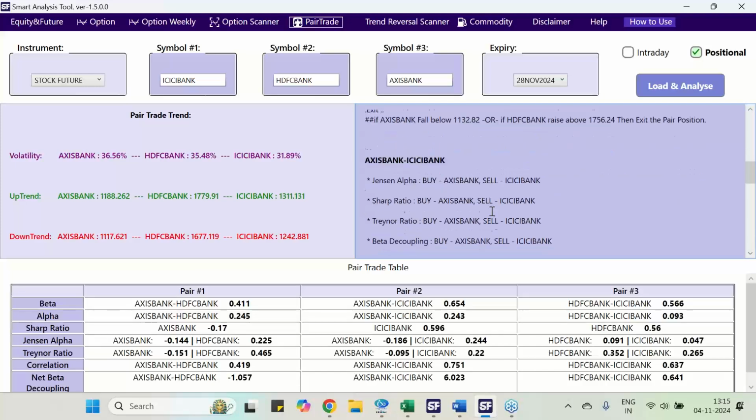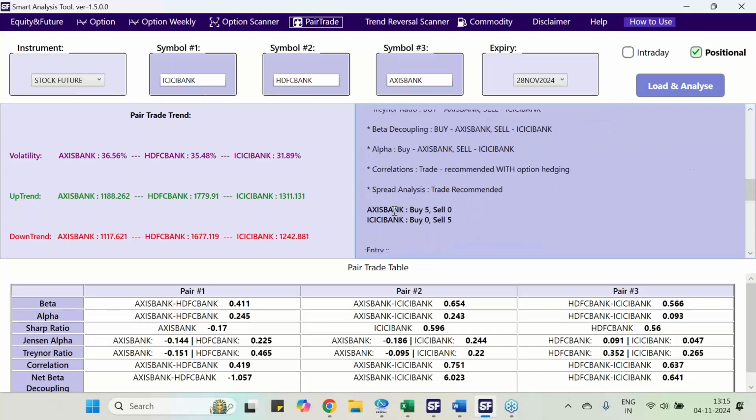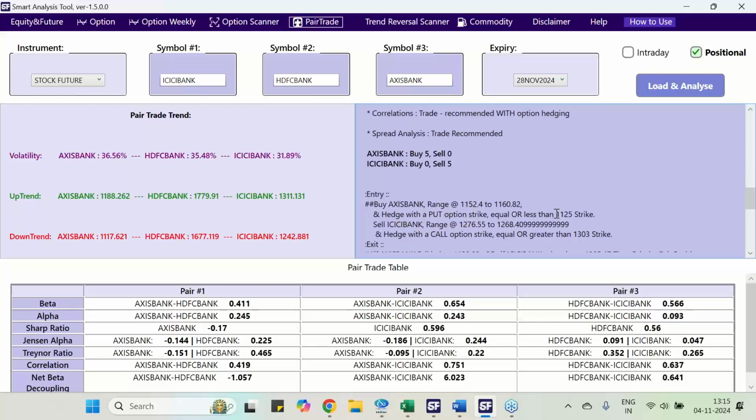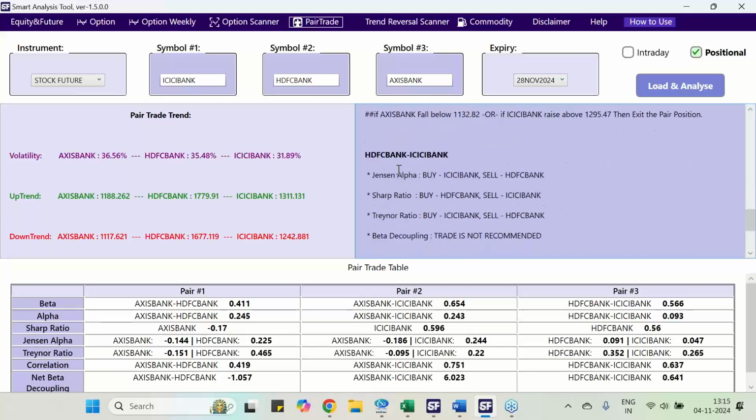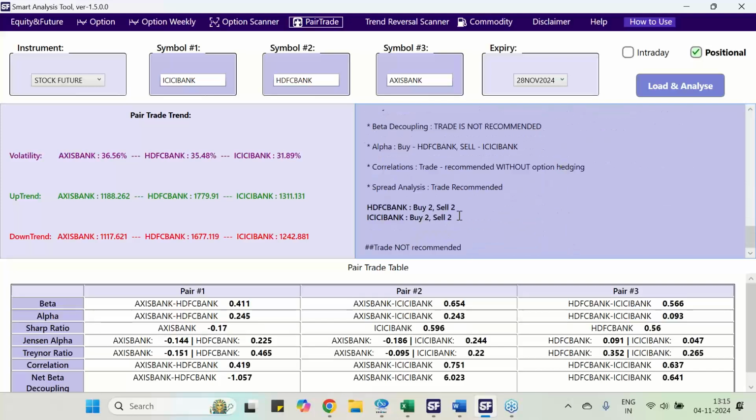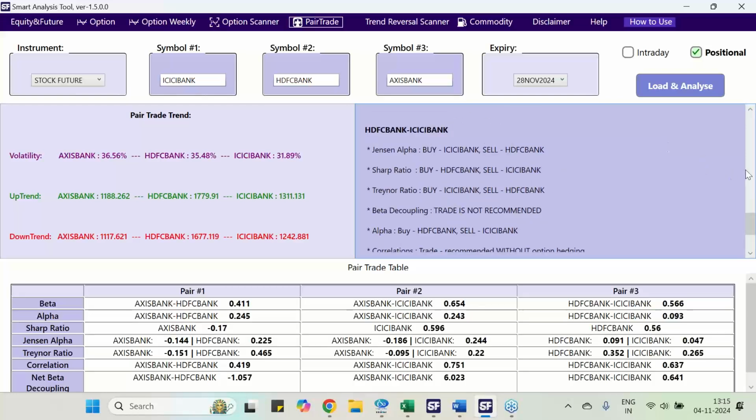Second pair, Axis and ICICI. It is suggesting a clear majority for Axis to be bought and ICICI to be sold, and here too hedging recommendations are being given based on strike, and exit recommendations as well. HDFC and ICICI, if I go 50-50, with 2 studies buying, it is a neutral pair, so I will not be choosing it. So this pair is now being rejected.